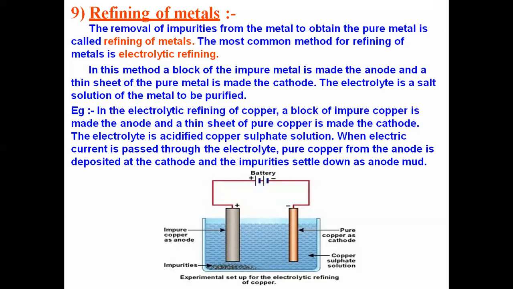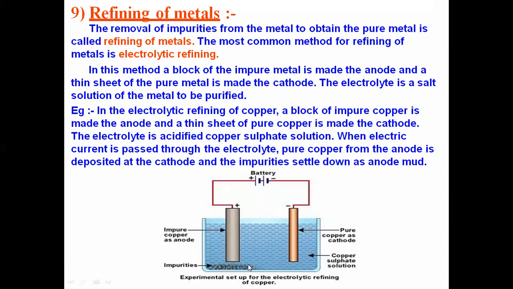So by using the electrolytic refining technique, we can obtain the pure metal from the impure rod. Always the impure rod will be taken as an anode and the pure rod will be taken as a cathode, so that from the impure rod, the metal will move into the electrolyte and then move towards the negatively charged pure copper electrode, and it will be collected around this.